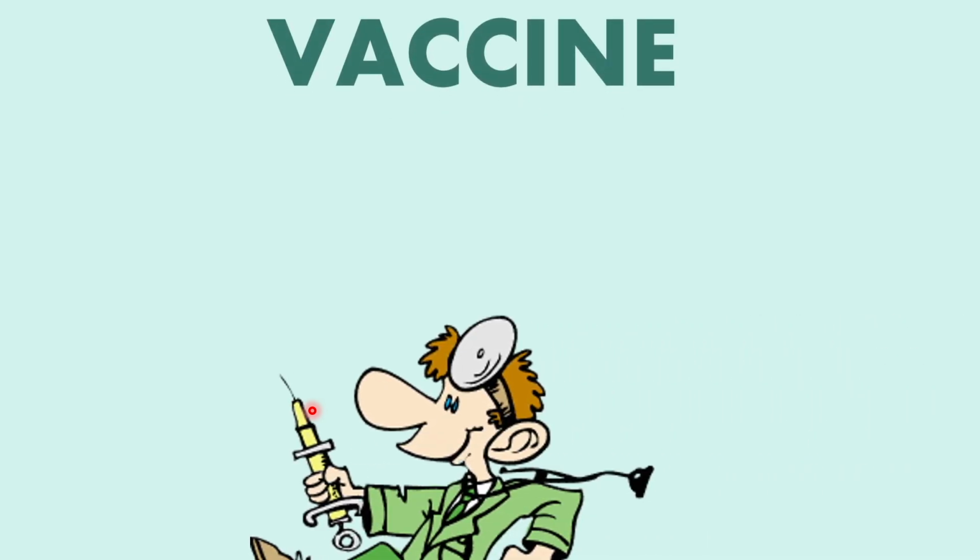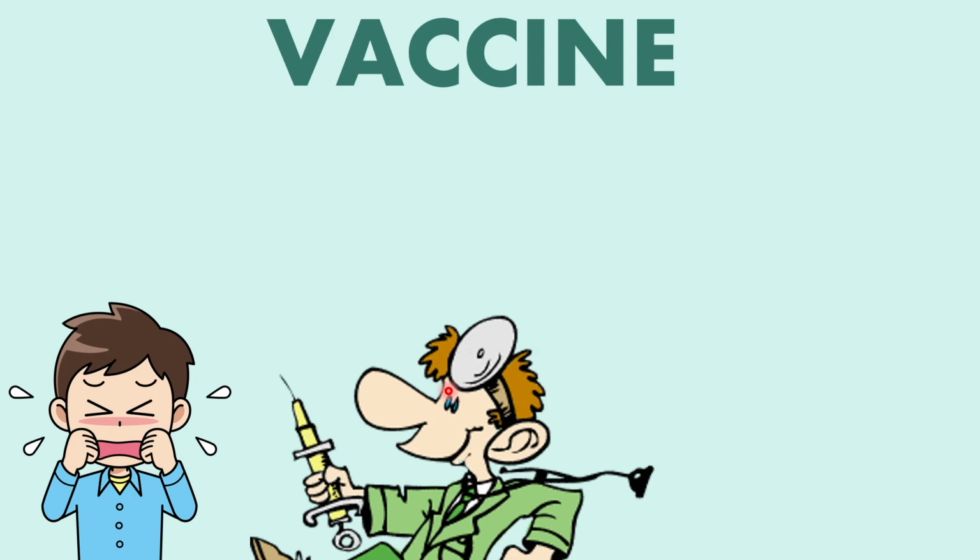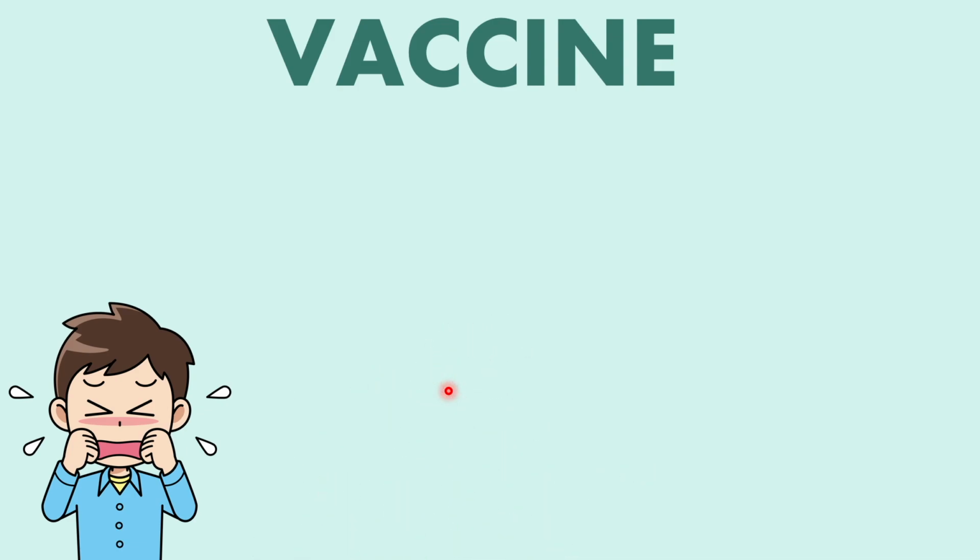Vaccine. So I used to think that vaccines are only given through injections. So I used to cry at that time. But no, vaccines for diseases like polio are given through drops.